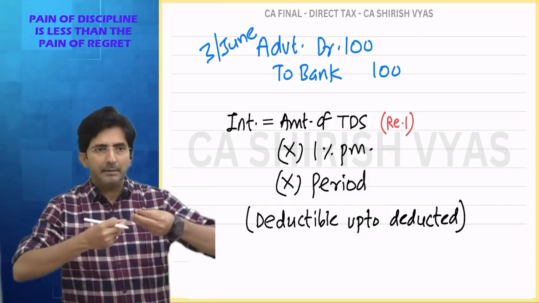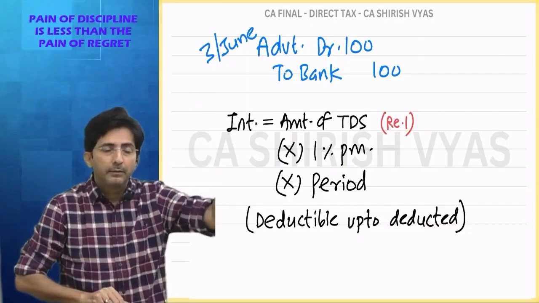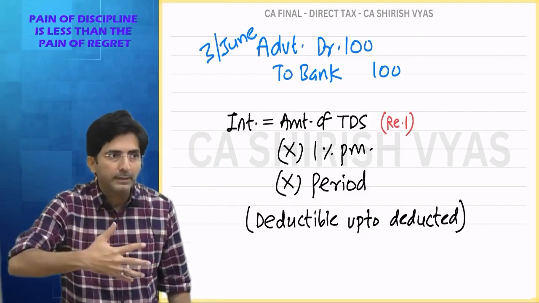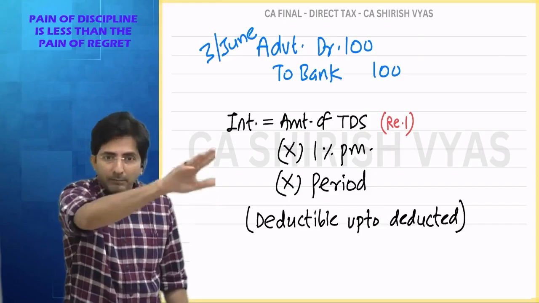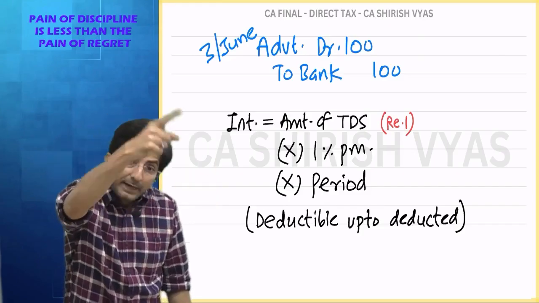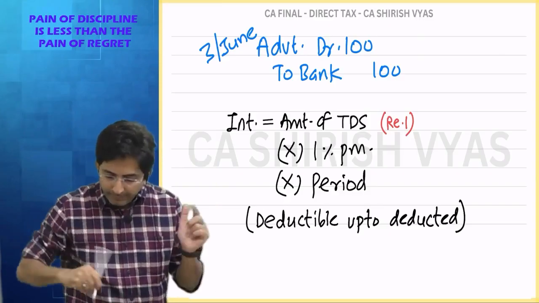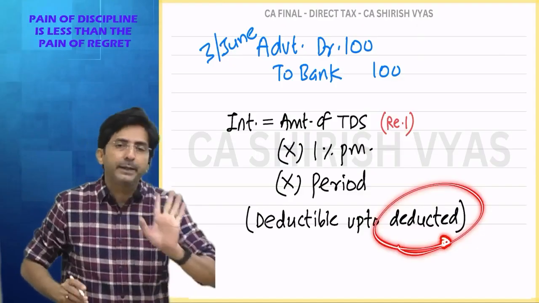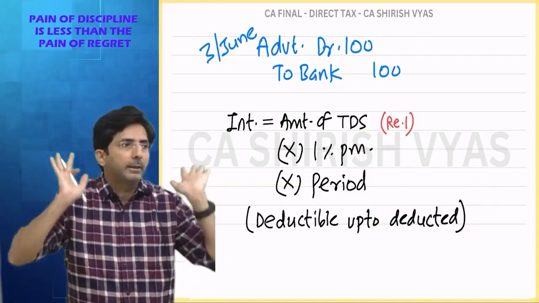Means, see, my advertiser has taken away the full money from me. Now, when he files the return, the transaction was in 25-26. So whenever he files the 25-26 return, that day will be the date when TDS is deemed to be deducted. In the act they have written "deemed to be deducted", because actual TDS deduction is not possible as I have given away the money.